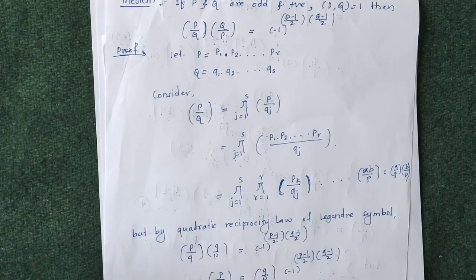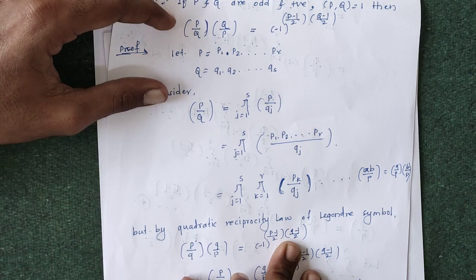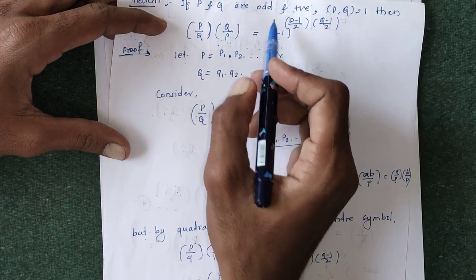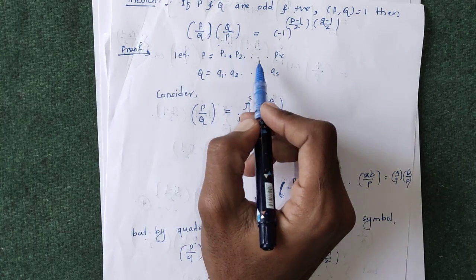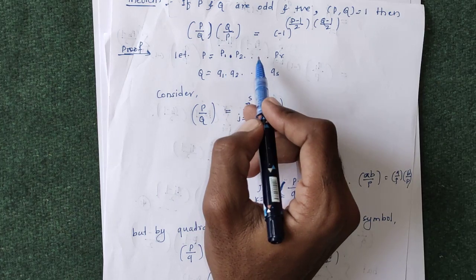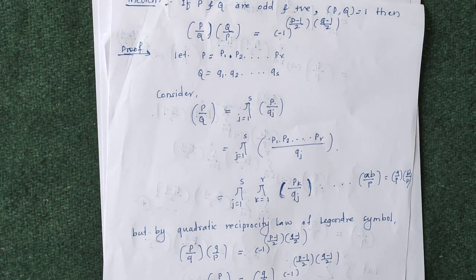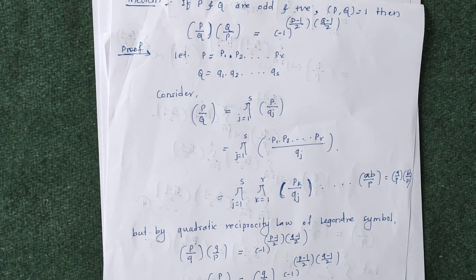In this proof we have seen that p and q are odd primes, GCD of p and q is equal to 1, then the Jacobi symbol of p and q into the Jacobi symbol of q and p is equal to minus 1 to the power (p minus 1) by 2 into (q minus 1) by 2. Here we have taken p and q odd and positive, so we can write p and q as multiplications of odd primes, that is p1 p2 up to pr, and q equals q1 q2 up to qs. And just consider the Jacobi symbol of p and q.